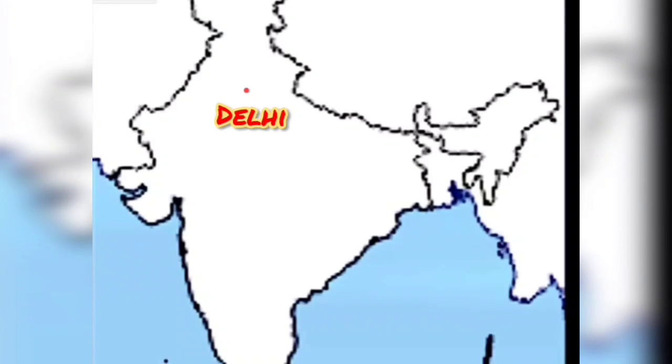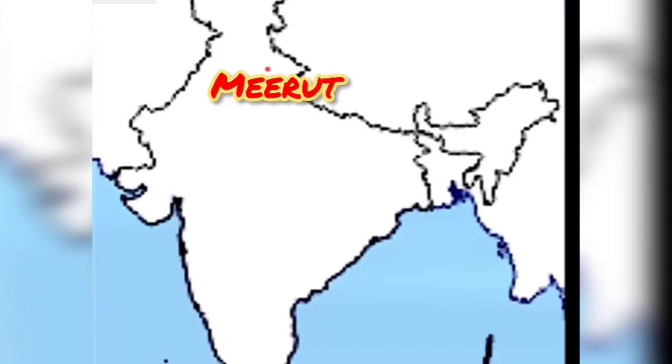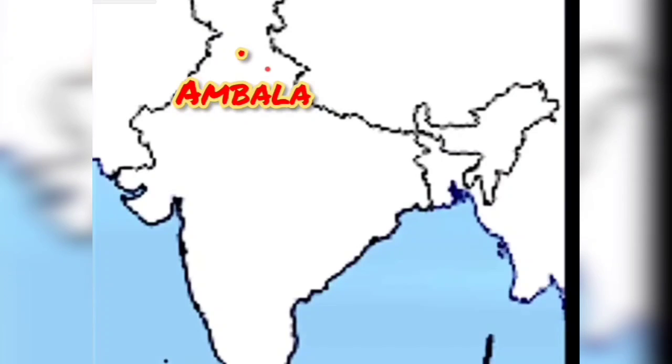Here you need not draw the line like in a world map. You have to keep the dot and then write under that dot. This is Delhi. This is Meerut. Okay, children. Then this one, Ambala.